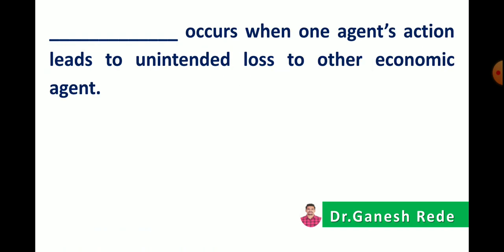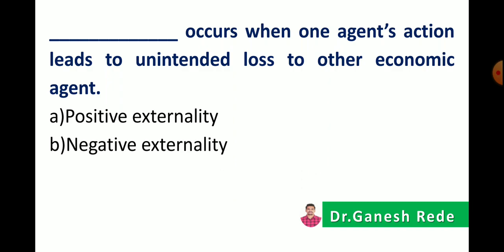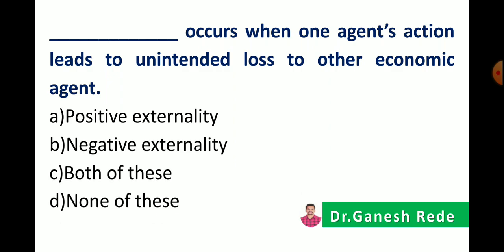The next, dash dash occurs when one agent's action leads to unintended loss to another economic agent. So options are positive externality, negative externality, both of these or none of these. The correct answer is: if one agent's action leads to unintended loss to another economic agent, then it is said to be negative externality. So the correct answer is negative externality.